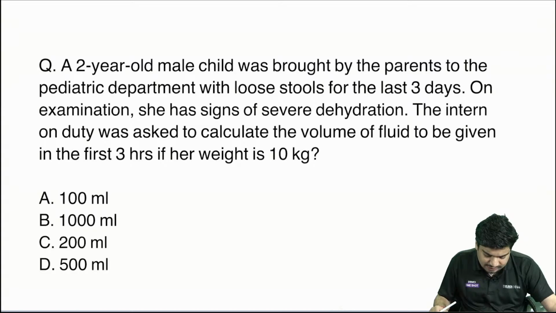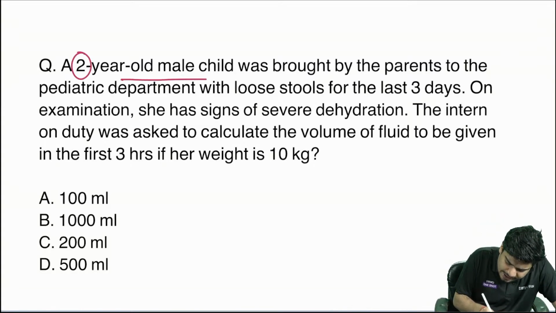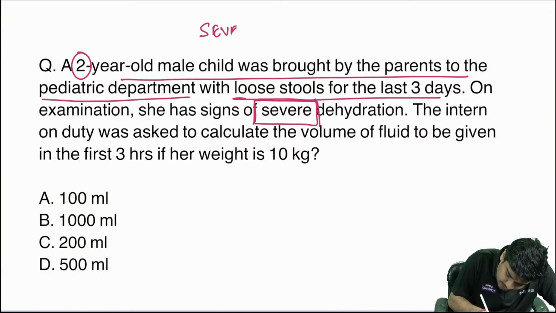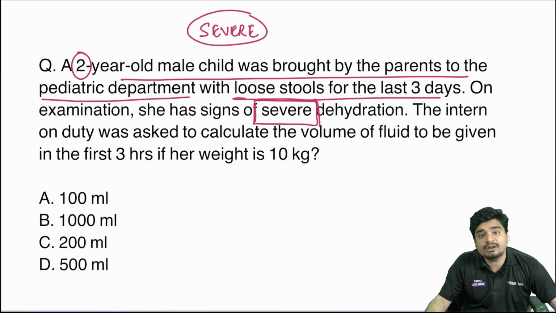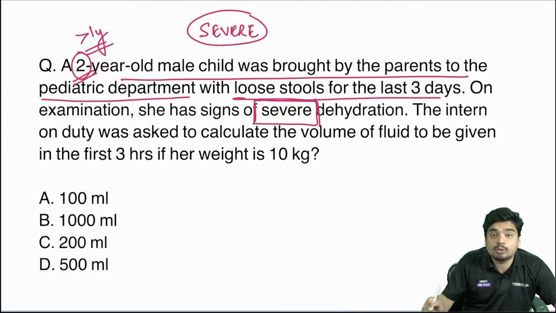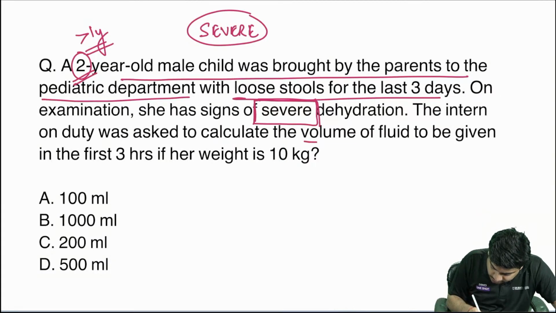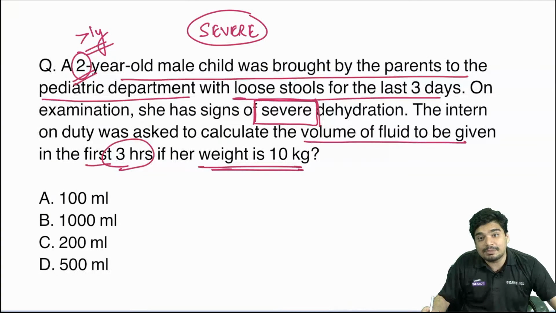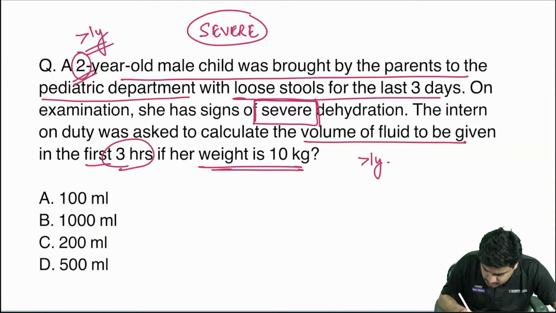Now let's see this question. A 2-year-old male child was brought to the pediatric department with loose stools. She's having severe dehydration. Child is 2 years old, and that is more than 1 year. What is the volume of fluid to be given in the 3 hours if the weight is 10 kg? So remember, in severe dehydration, if more than 1 year, you give how much? You give 100 ml per kg over 3 hours.